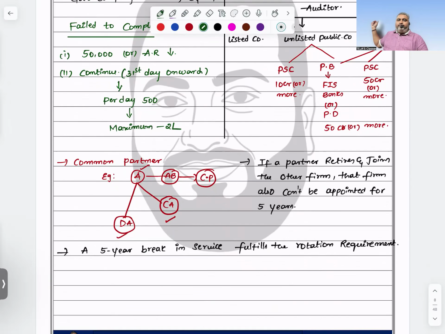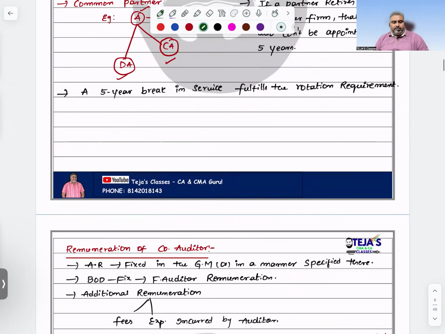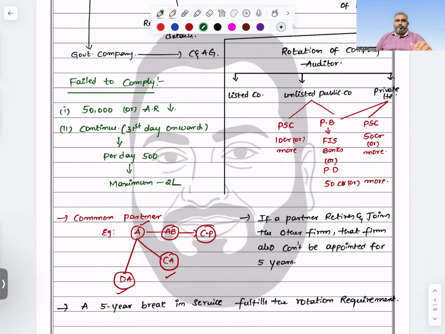This is the common partner rule. Already I told you, if a partner retires and joins another firm, that firm also cannot be appointed for a period of 5 years. Common partner also: say partner A is a partner in AB, CA, and DA. These are all firms in which you are a partner. If the cooling period is attracted for AB, automatically for the remaining firms also it should be attracted, in the name of the common partner. These are the points. Check this with me once, then we'll go for remuneration.